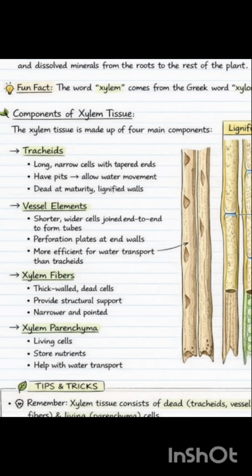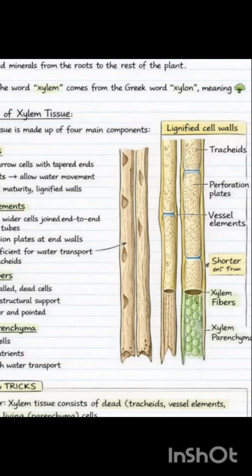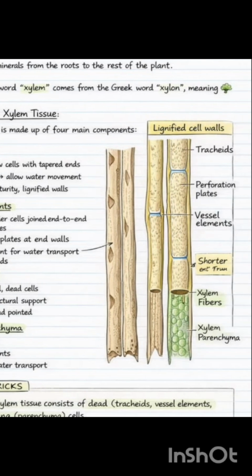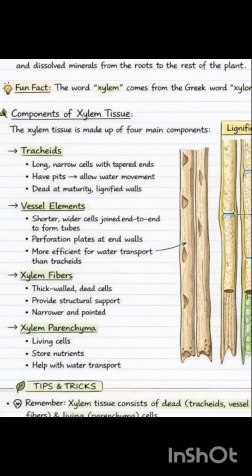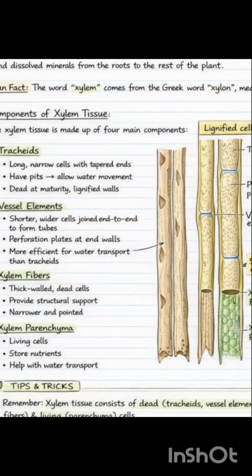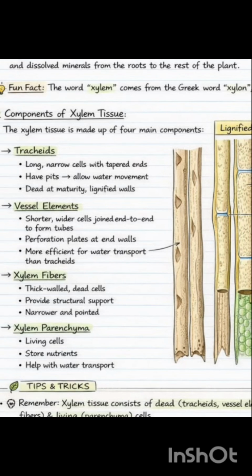Xylem fibers are thick walled dead cells that provide structural support, are narrow and pointed, and are lignified. And xylem parenchyma is the last of the structures, with living cells. They store nutrients and help with the water transport. Remember, the xylem tissue consists of dead tracheids, vessel cells and fibers, and living parenchyma cells.